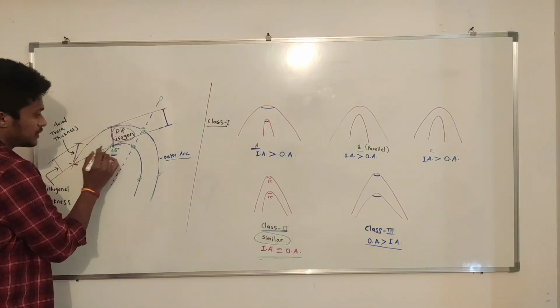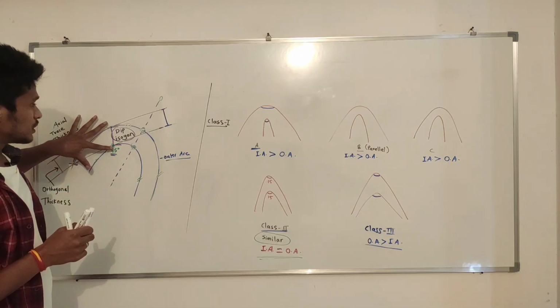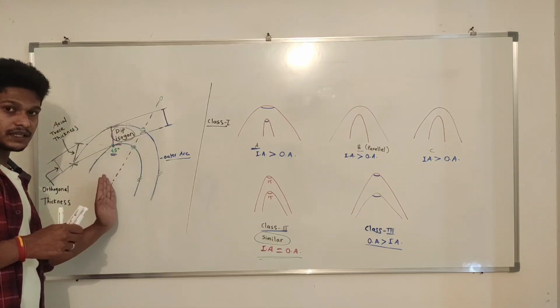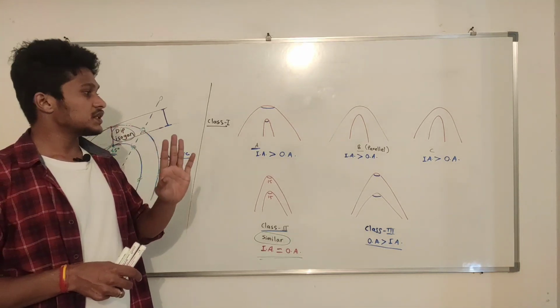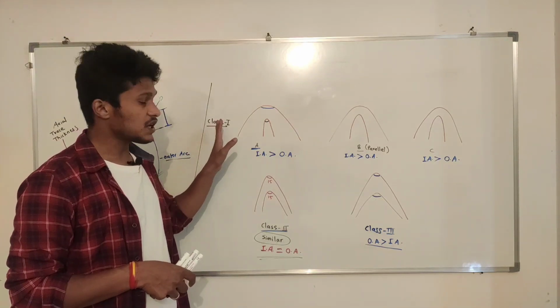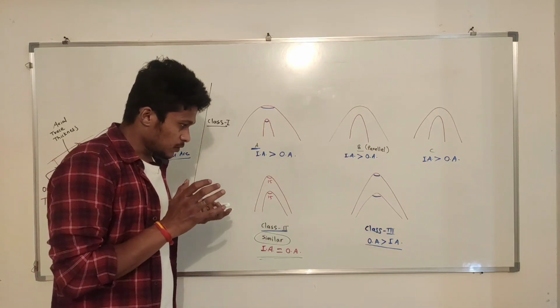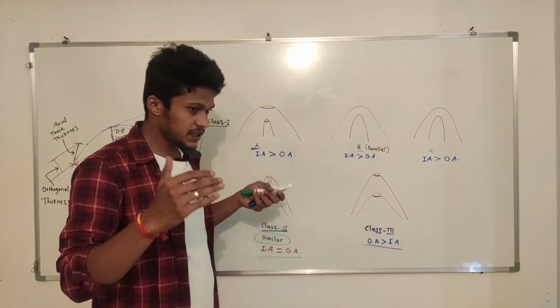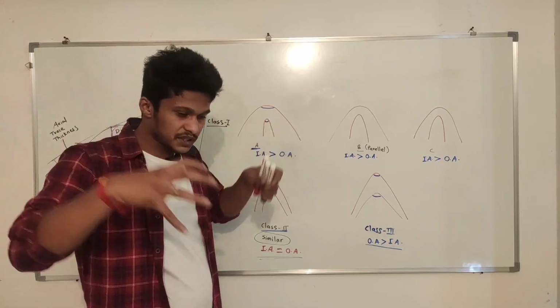Now we have seen the line joining the 2 points which shows similar dip of outer arc and inner arc is called dip isogon. Now we just need to remember that for class 1 folds, dip isogons are converging. What is meant by converging? Converging is they are coming from far away towards each other.